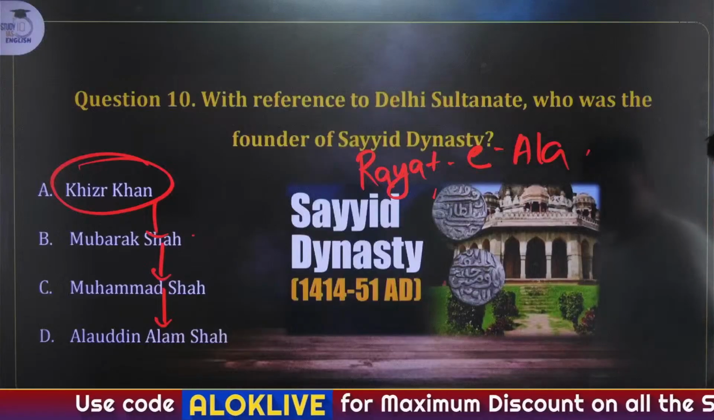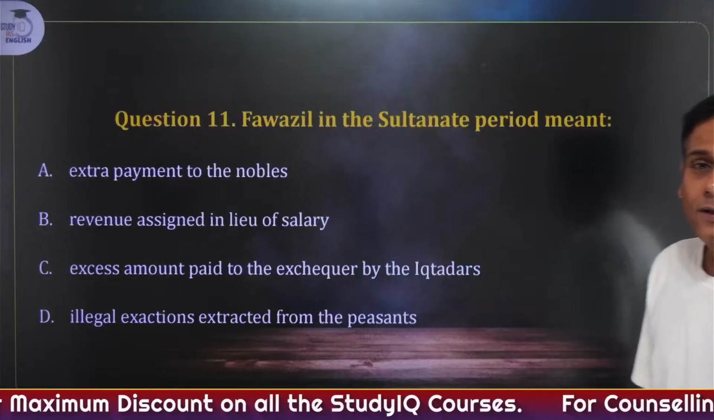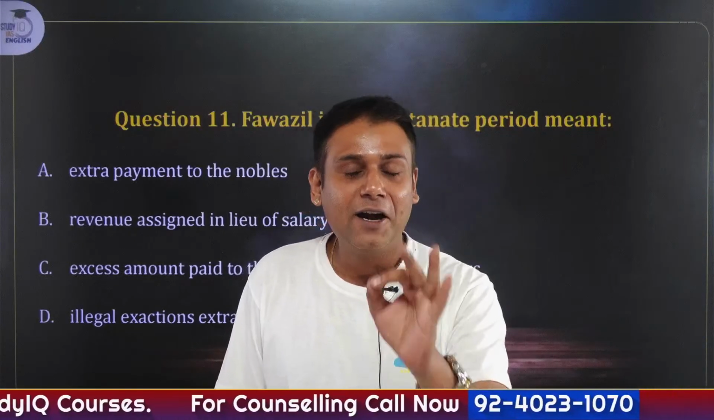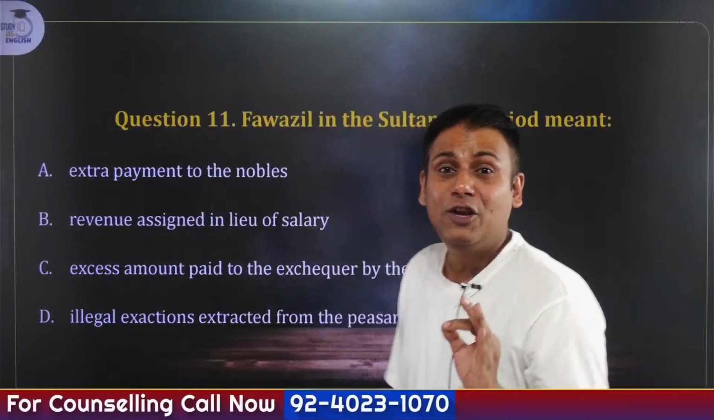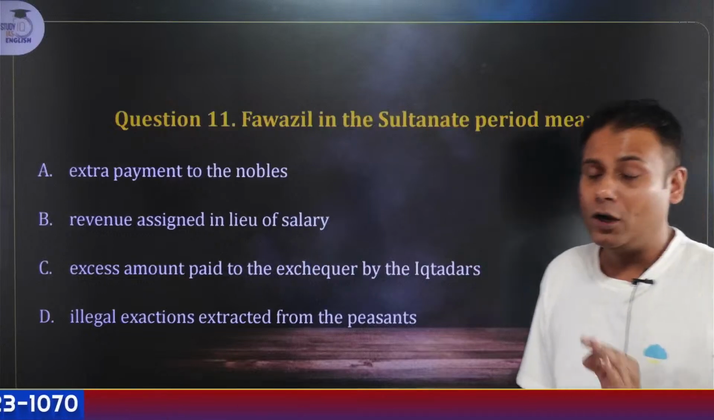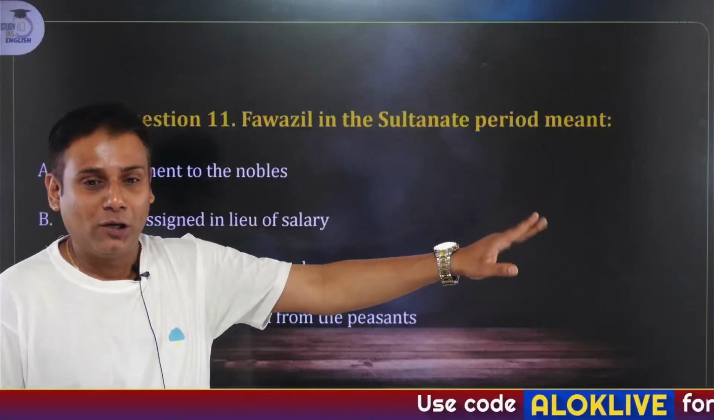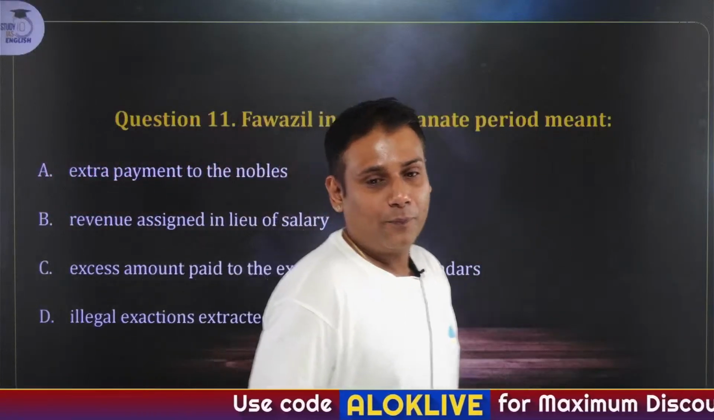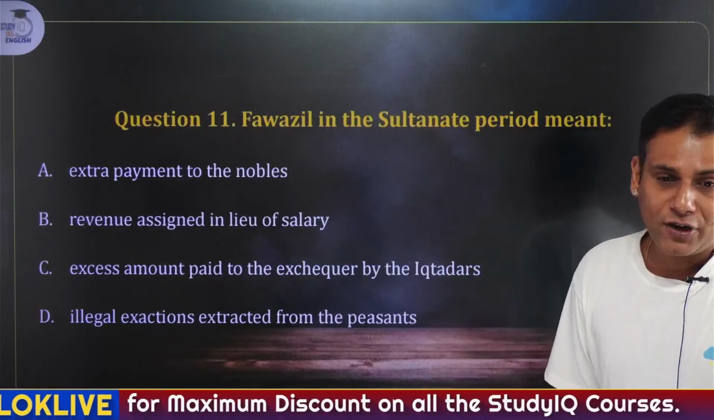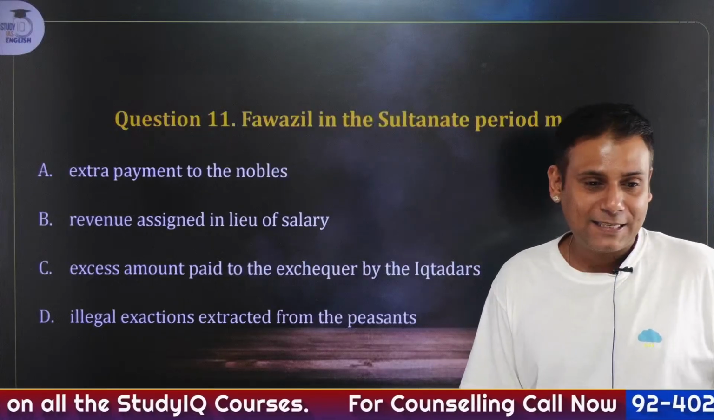Next one. Favazil in the Sultanate period was. If you have listened to the discussions of the sessions that I've conducted previously, very easily you will be able to answer this question. Almost 7 to 8 times I have repeated this concept. Extra payment, revenue assigned, excess amount paid to the exchequer, and illegal exactions extracted from the peasant.